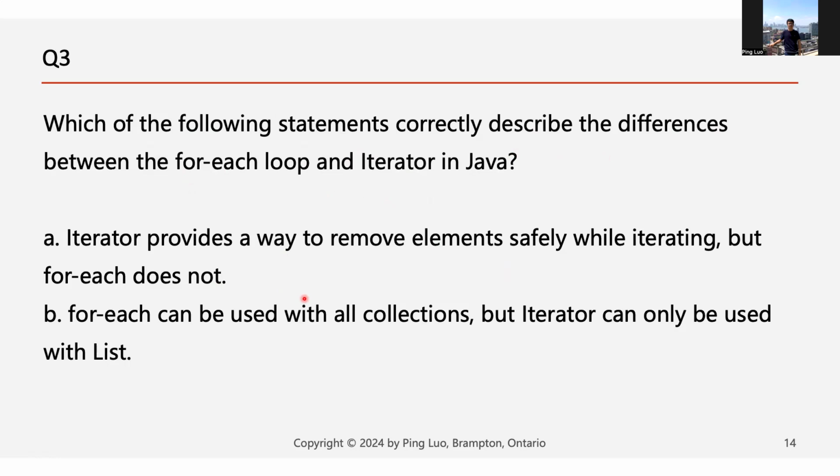But if it's a for each, or if you're just using an index to remove the element, once you remove an element from the list or the stack, their size will decrease, which may cause some issues. So the main difference between an iterator and for each is that the iterator has this special feature. It can safely remove elements.